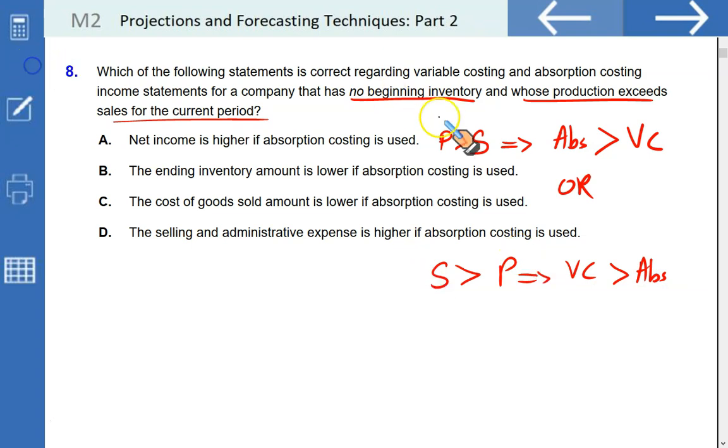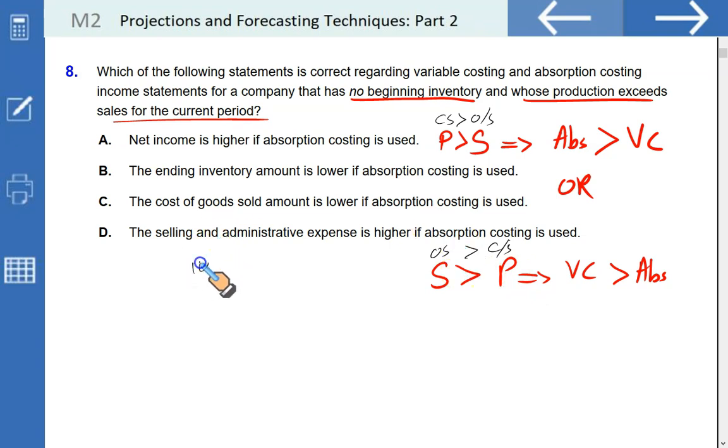Sometimes you may not have production and sales, so it can be replaced with the closing stock. Whenever the closing stock is more than opening stock, which is the same as production being more than sales, this is the case. And whenever the opening stock is more than closing stock, you will find sales to be more than production. Let me explain the idea.